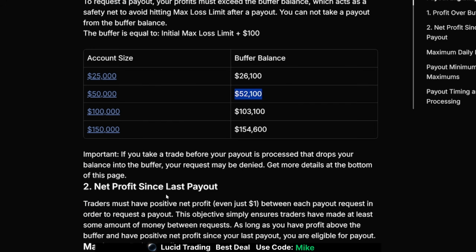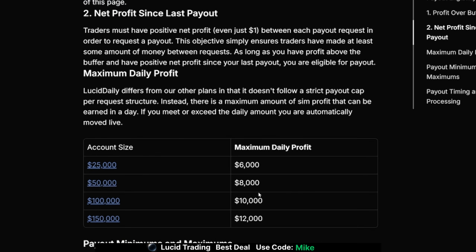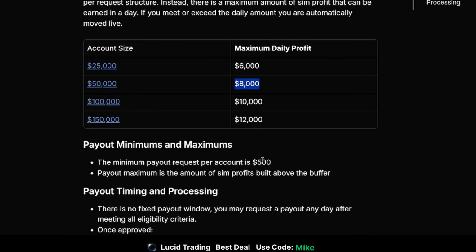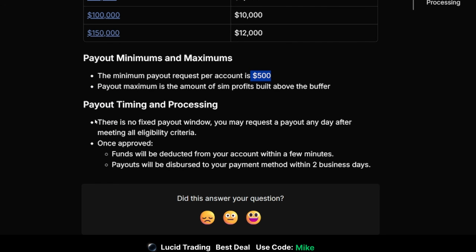Now, the net profit in between payout cycles is going to be a minimum of $1. And when we look down here real quick, this is going to be the maximum daily payout. 50K account, the max that we're going to be able to take out would be $8,000. Anything above that, then the trader will be moved to a live account. Now, the minimum payout request per account is going to be $500. So payout timing and processing, there is no fixed payout window. You may request a payout any day after meeting all the eligibility criteria.